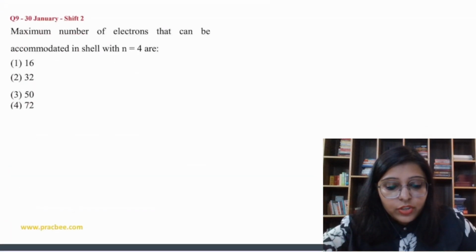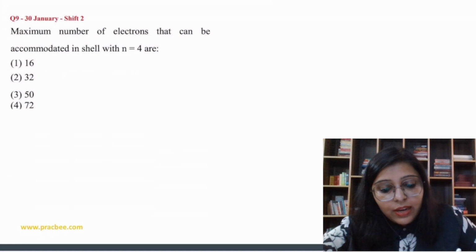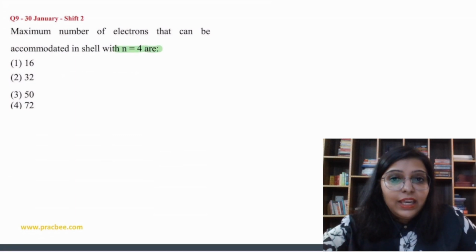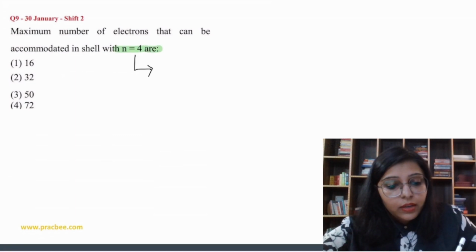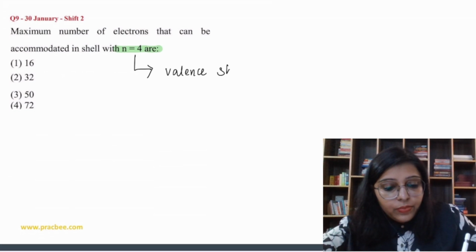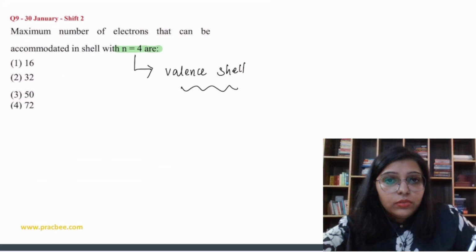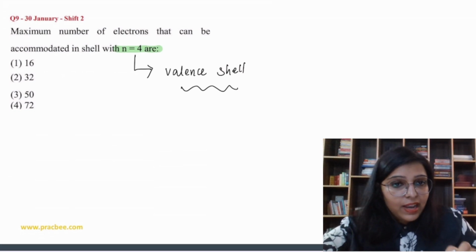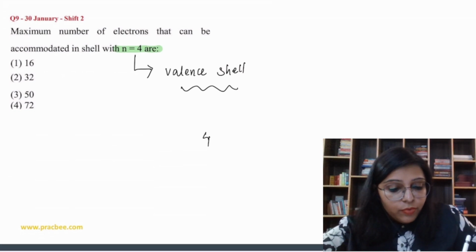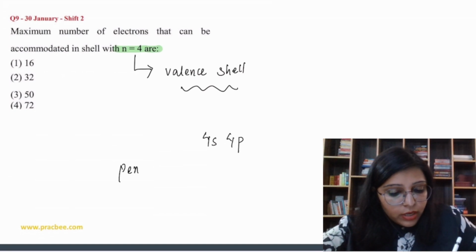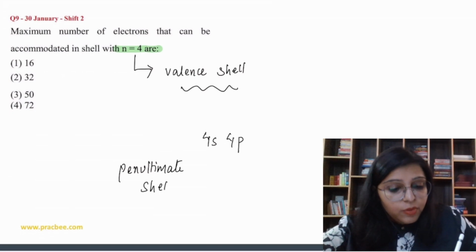Now let's do the next question. Maximum number of electrons that can be accommodated in a shell with n equal to 4. See, if n is equal to 4, it is a valence shell. So how to write this type of configuration? If it is the valence shell, we write 4s and 4p. Now we have to write the penultimate shell, the shell which is before the valence shell.